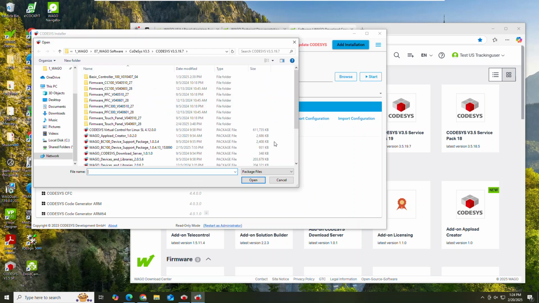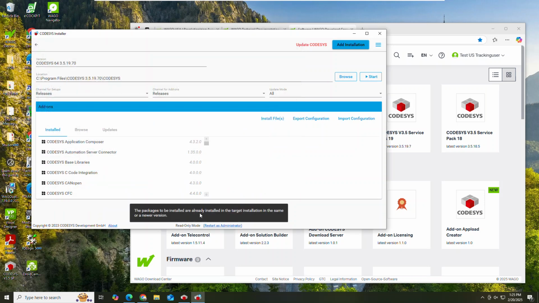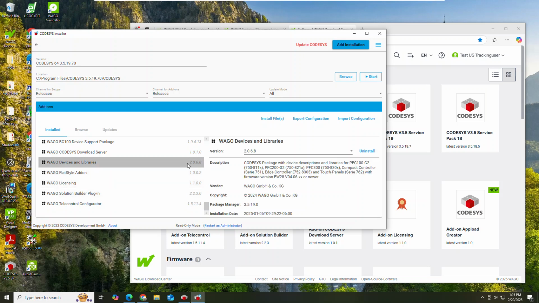So you can do Install File, navigate to your CODESYS device description, and it'll say WAGO devices and libraries. You can select that and open. I already have it installed, so it's letting me know that it's already installed in the target, and you can verify that right here.